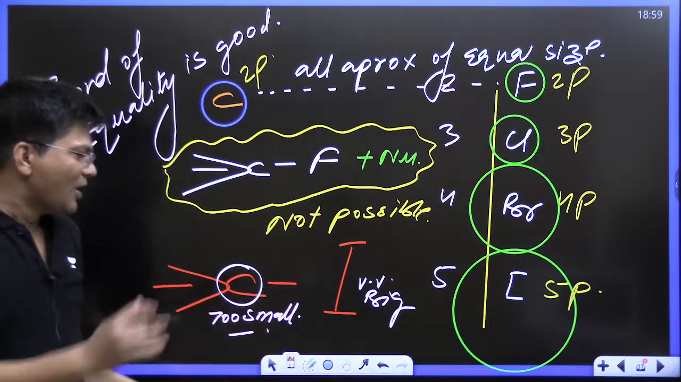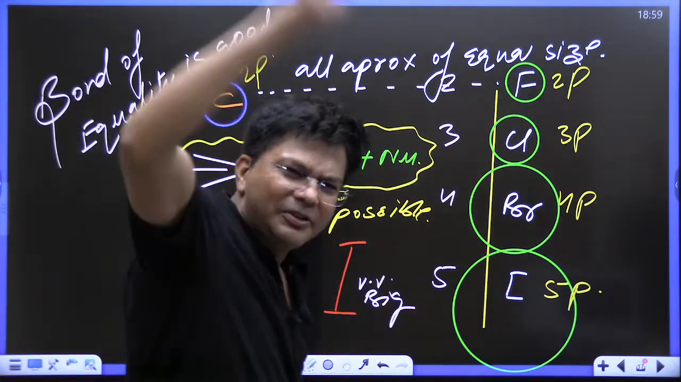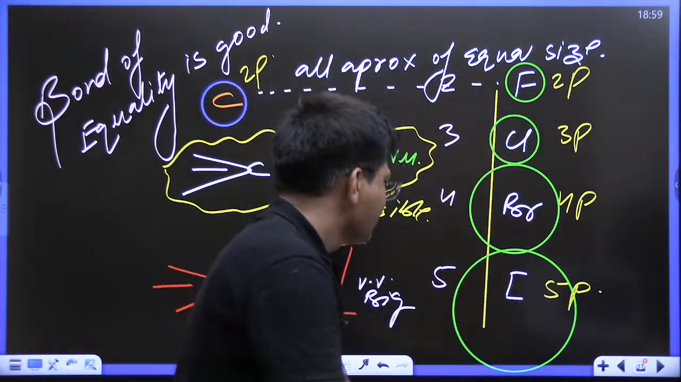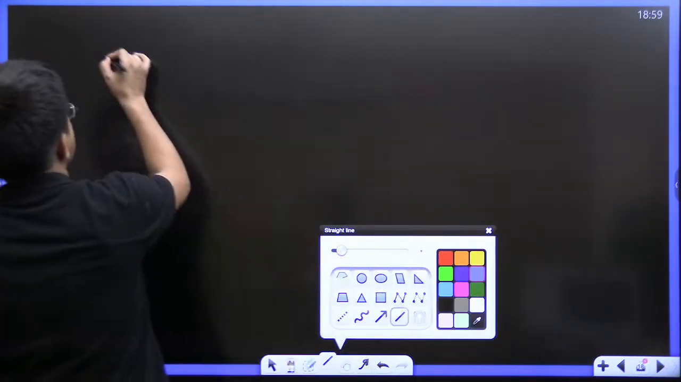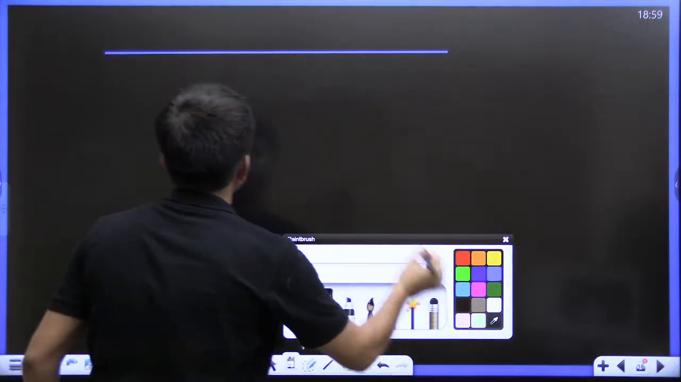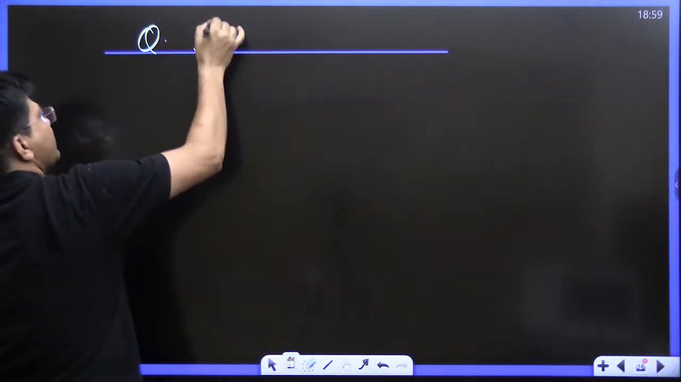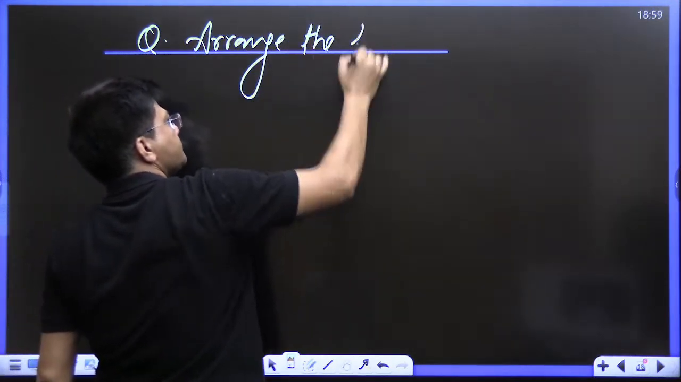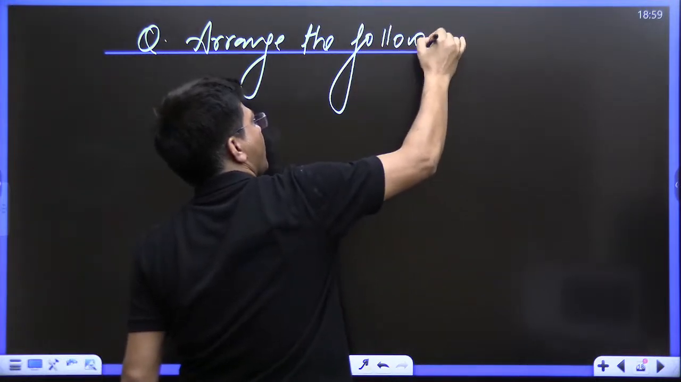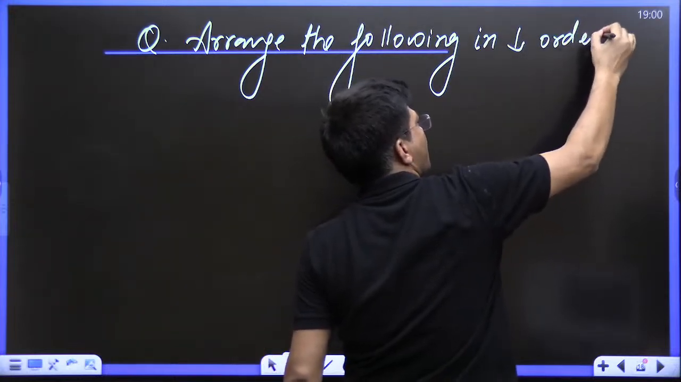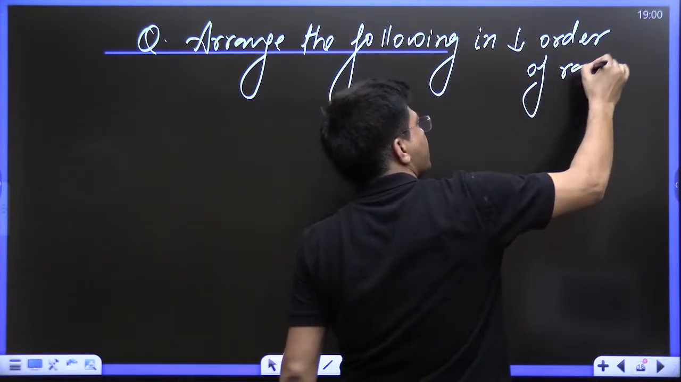So iodine will say, oh, I'm going. Carbon says, just go away from my life, I want to search for somebody else. Now see kids, this was a question asked in NEET, IIT, everywhere. Arrange the following in decreasing order of rate.